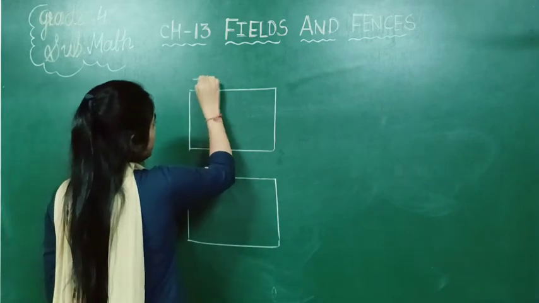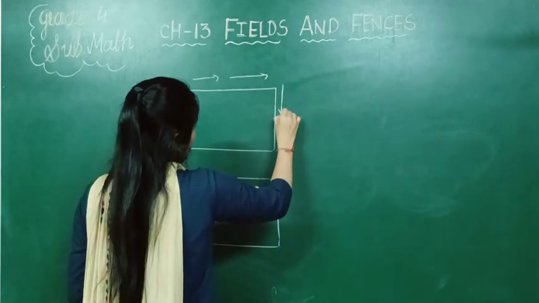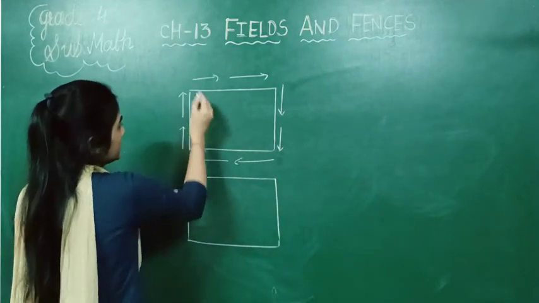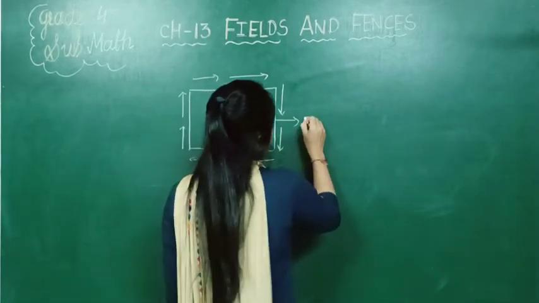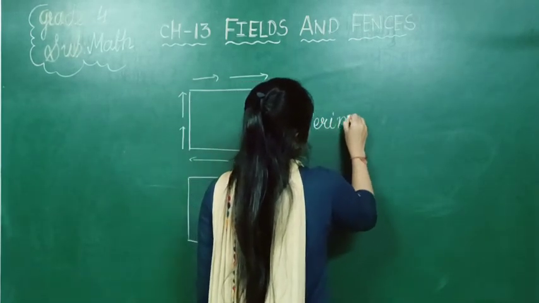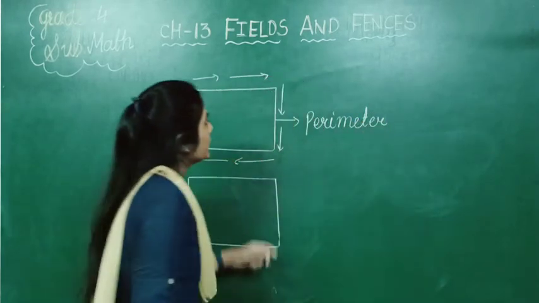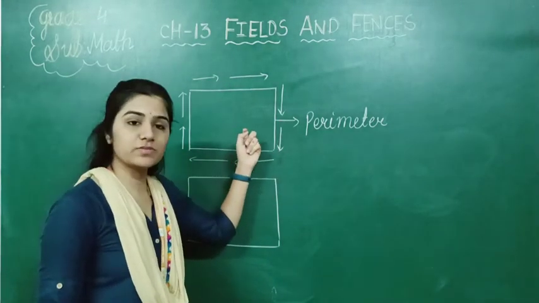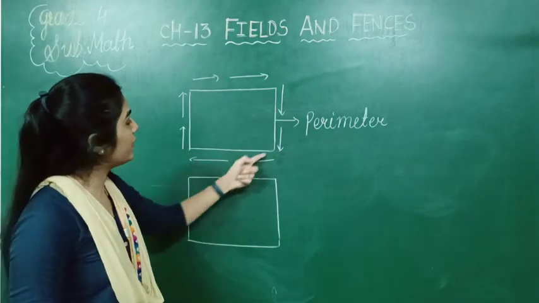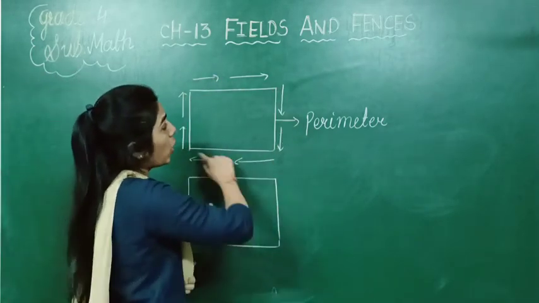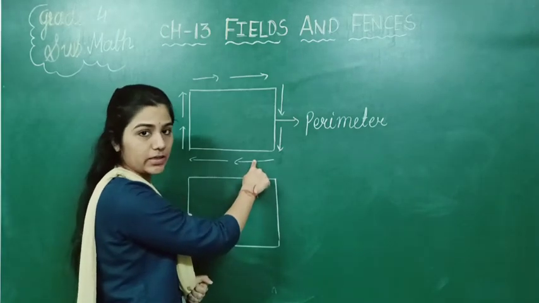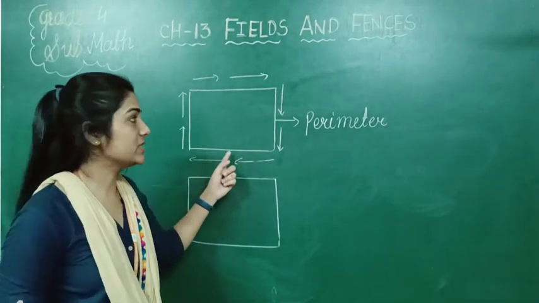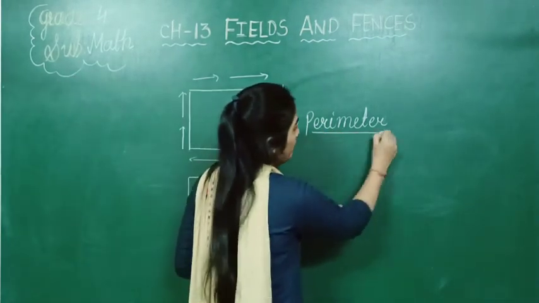This first rectangle indicates the perimeter. You can see I have drawn the arrow outside the rectangle. This is one shape of rectangle, and I have drawn this kind of arrows, right? It covers all the sides of this rectangle. So that is called perimeter, right?